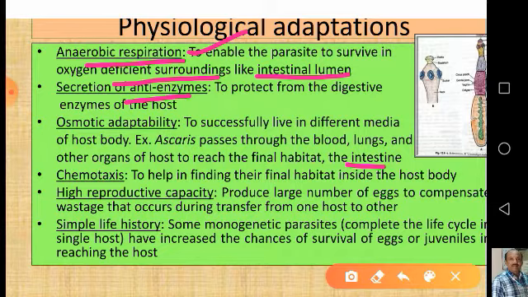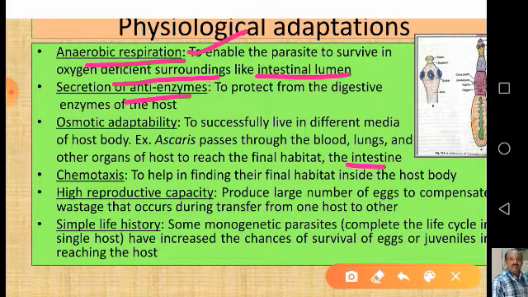As and when Ascaris enters the body, it has to pass through many tissues to reach its final habitat, the intestine. When it passes through the many tissues, the different organs might show different osmotic environments. So to adapt to the different osmotic environments, the parasite has adapted to successfully live in different media.